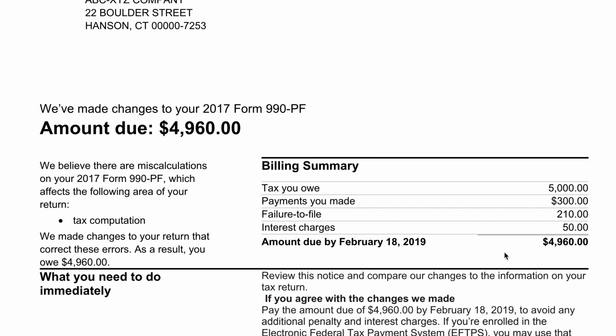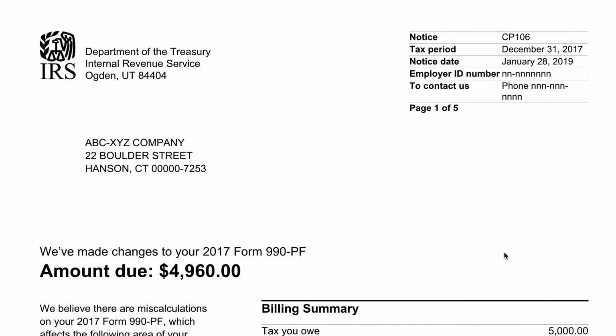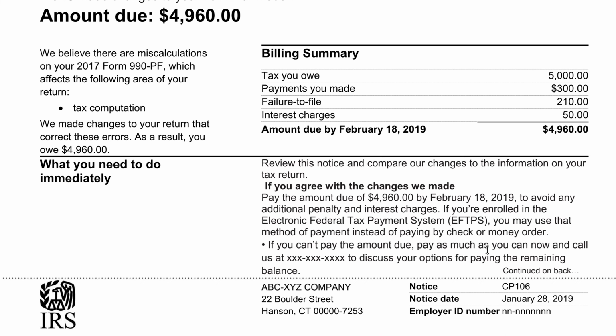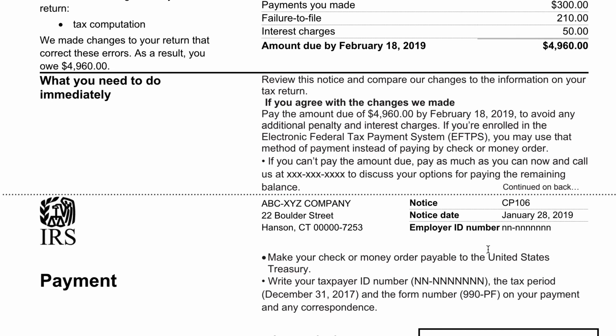there's a date here, February 18th, 2019. So you can just go ahead and do that. And if you make that payment on time as scheduled, then you will avoid paying additional penalties and interest. If you can't pay that, you can discuss payment options, such as creating an installment plan. So you can call the IRS, or you can file IRS Form 9465, which is the installment plan request form.